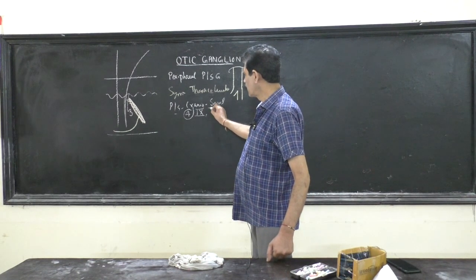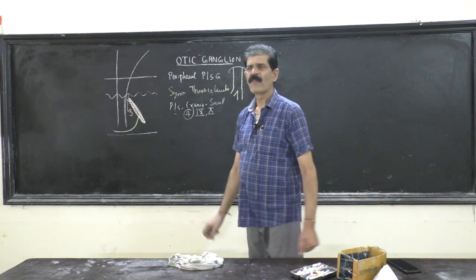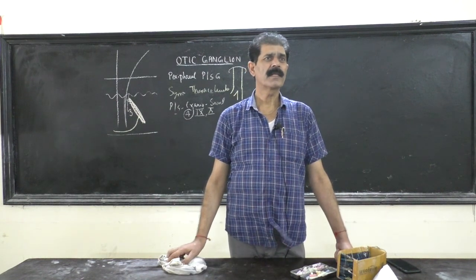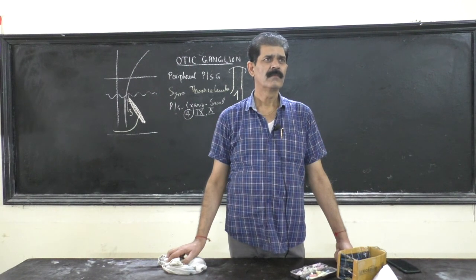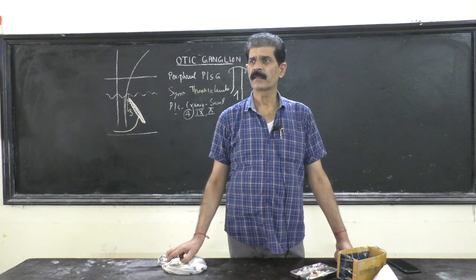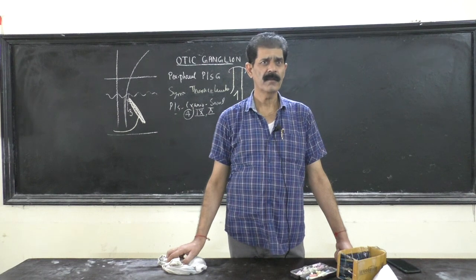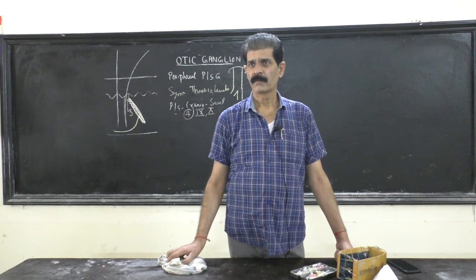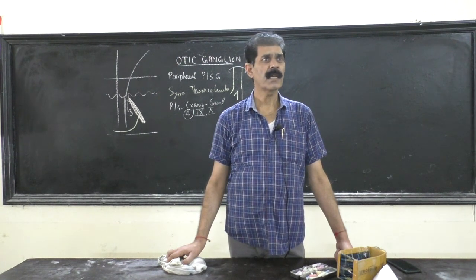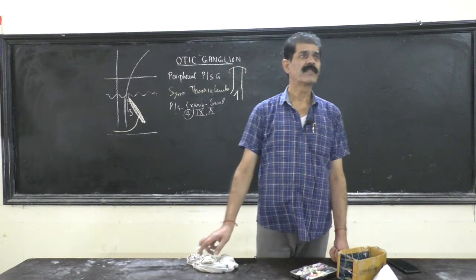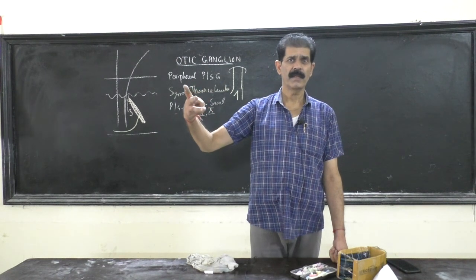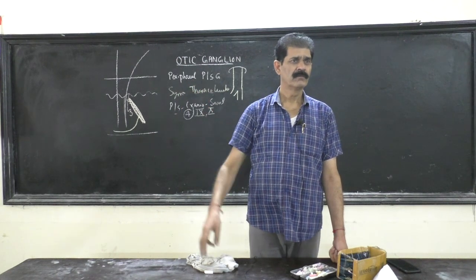And the next nerve is the 10th. What is the name of the 10th nerve? Everybody knows, the vagus. Is it a sympathetic or parasympathetic nerve? The vagus nerve is the longest cranial nerve, longest. And which is the thinnest? Trochlear. Trochlear is the thinnest. And which is the thickest cranial nerve? The 5th, trigeminal, because it has got 3 branches: maxillary, ophthalmic, and mandibular.